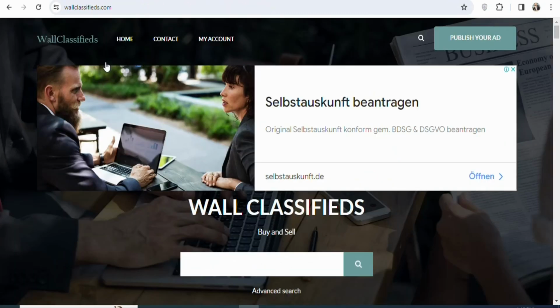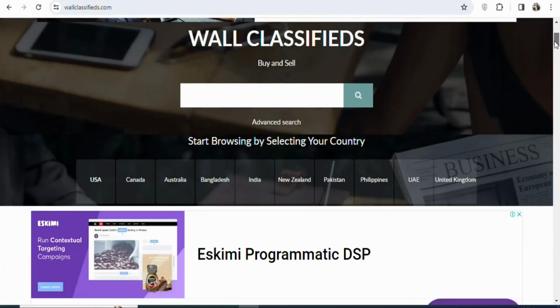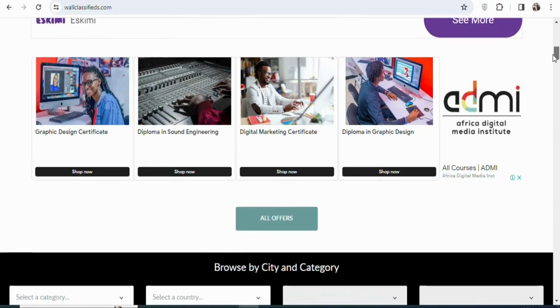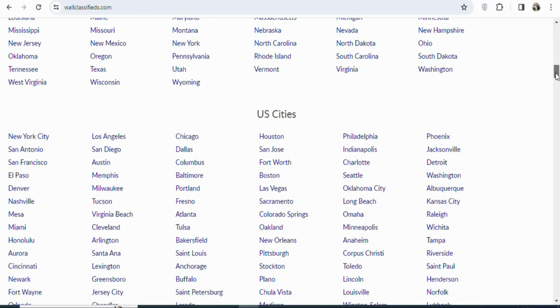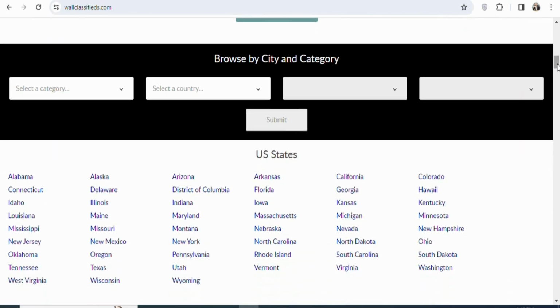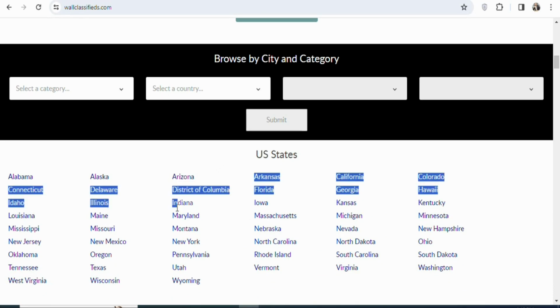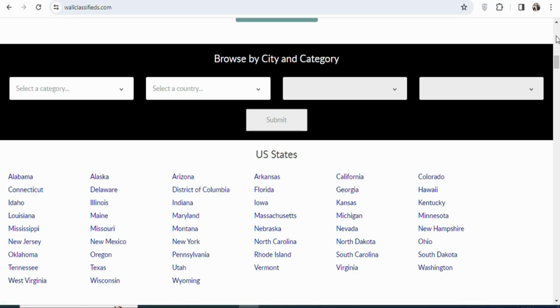The traffic source that we are going to be using today is worldclassifieds.com. This is a high quality traffic source that you can use to promote your CPA offers wherever you are in the world. The best part is that you can target any country in the world. You can see right here they have United States, and under the United States, these are the states that you can post your ads for free. There are many of them.